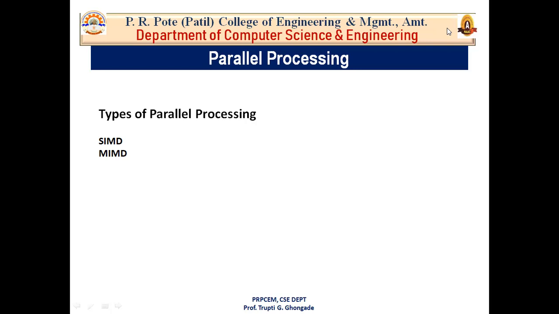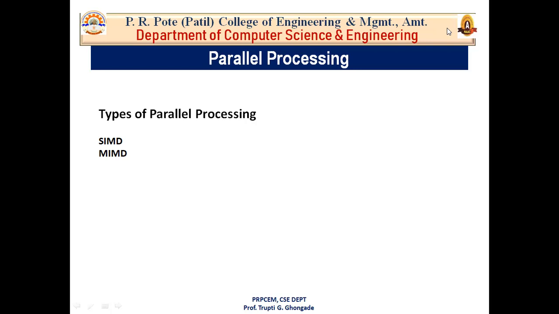The primary purpose of parallel processing is to enhance the computer's processing capability and increase its throughput, that means the amount of processing that can be accomplished during a given interval of time. A parallel processing system can be achieved by having a multiplicity of functional units, that means multiple functional units that perform identical or different operations simultaneously. The data can be distributed among the various functional units. This is the basic introduction of parallel processing.